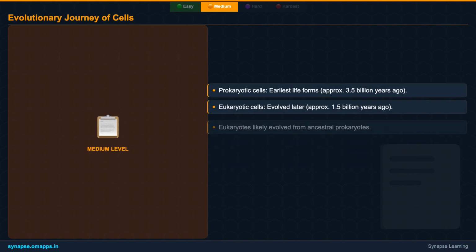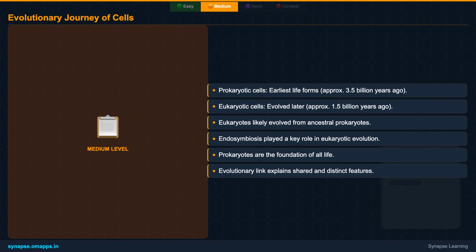Finally, at this level, we touch upon the evolutionary timeline. Prokaryotic cells are the ancient pioneers of life, appearing billions of years ago. Eukaryotic cells emerged much later, believed to have evolved from these earlier prokaryotic forms. This evolutionary link is crucial for understanding the diversity and interconnectedness of life on Earth. This historical perspective helps us appreciate the journey of life from simple to complex cellular structures.